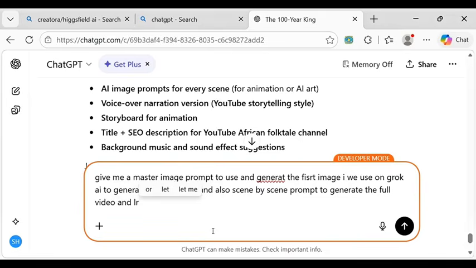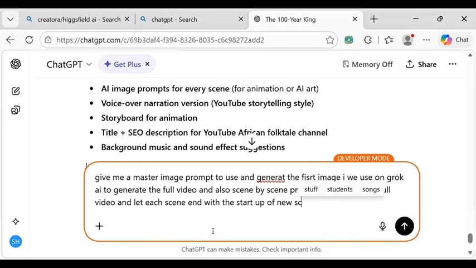And let each scene end with the start of a new scene. Hope you guys see what I'm writing,